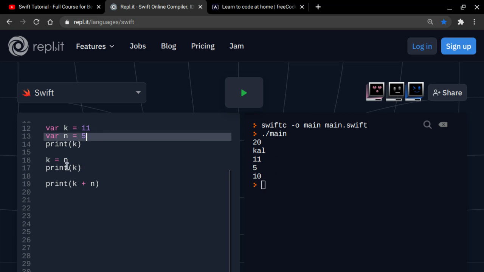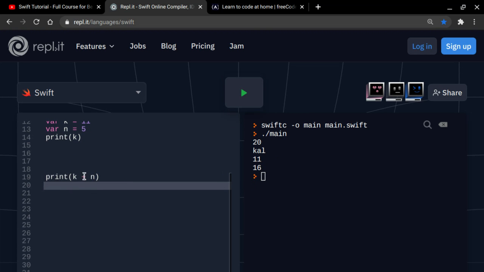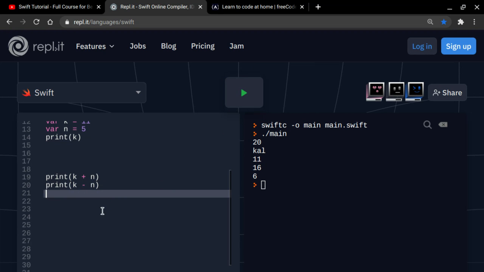It's a little confusing, so I'm going to change this right here. I don't want you guys to be confused, so I'm going to run it. It's going to give us 16. And this is the addition sign, and it's the same with Swift. And if you want to do subtraction, you can say k minus n, which equals 6.